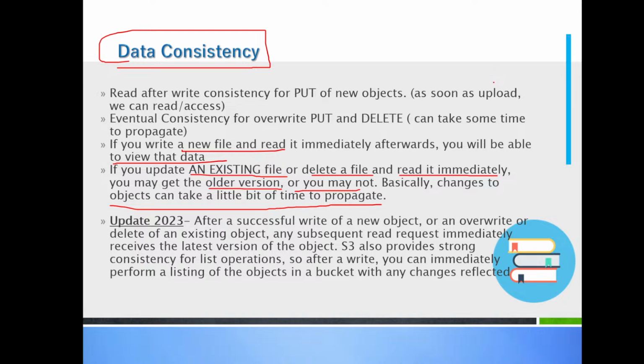Okay, so till 2023, if you are uploading a new file, you are getting the new file. If you're replacing the file, Amazon says that please wait for a couple of seconds before reading the file. Amazon ने बोला couple of seconds रुको, अगर आपको डेटा दिख रहा है, आपने डिलीट किया, तो couple of seconds रुको, डिलीट हो जाएगा, वो प्रोपोगेट हो रहा है।